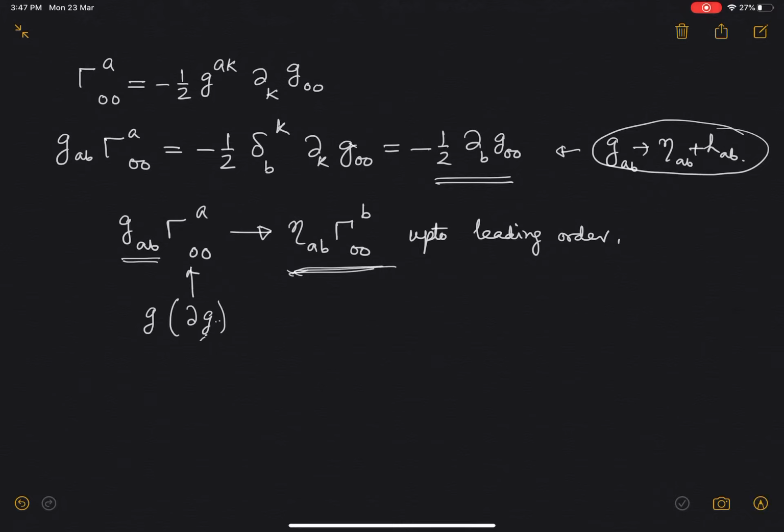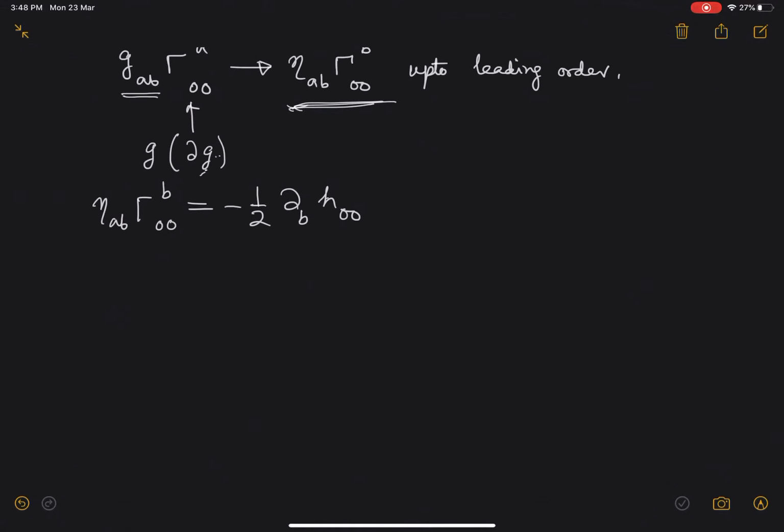Okay, so eta_ab gamma^b_00 will therefore be minus half del_b h_00, because del_b of eta_00 is always 0, so it will be just del_b of h_00. Now since eta_ab is diagonal, we can write this as minus gamma^0_00.